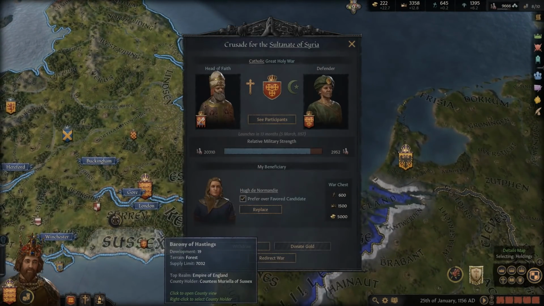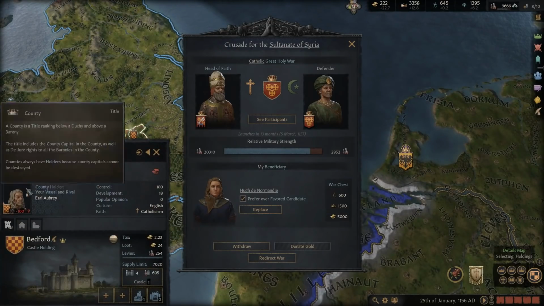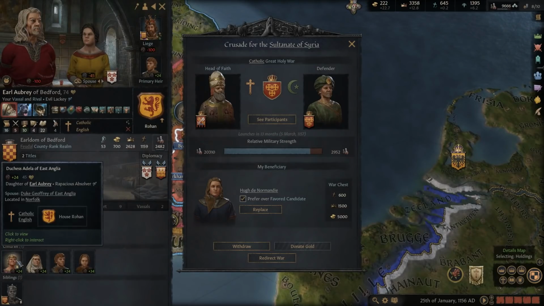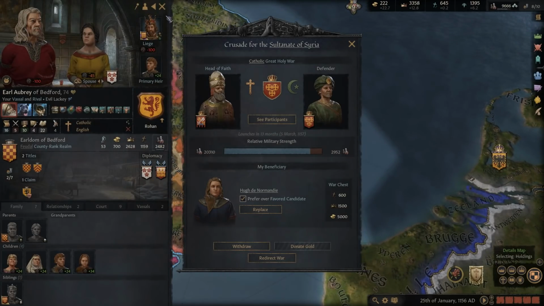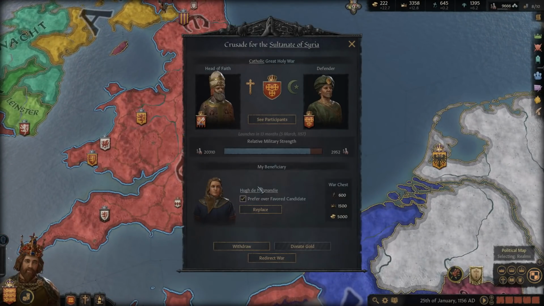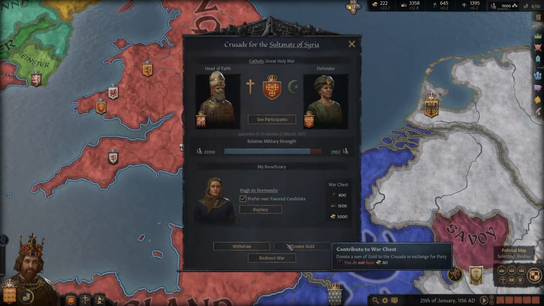I think it was Bedford's. Yeah, I want to say it was Bedford's lands. Maybe it might have been one of his daughters. Not entirely sure, I don't remember. But the point is that she got the lands, and that's because I guess she had a claim on those lands. So that's the reason why she was the favored candidate. And so because of that, she got the title rather than our vassal member.